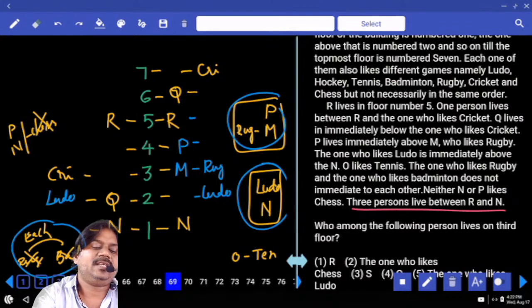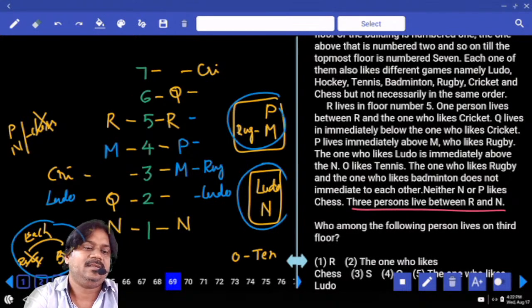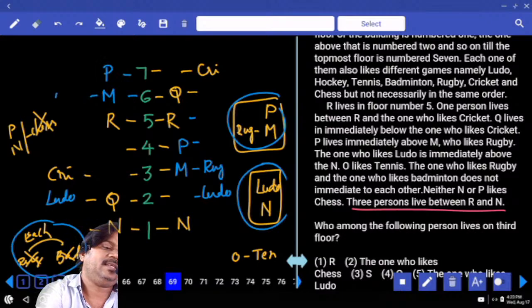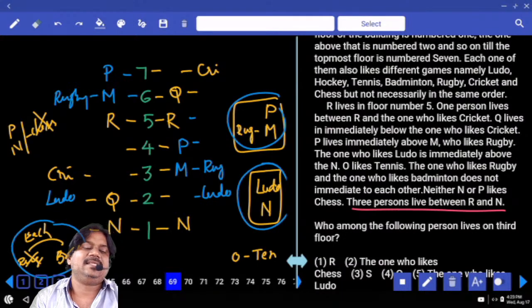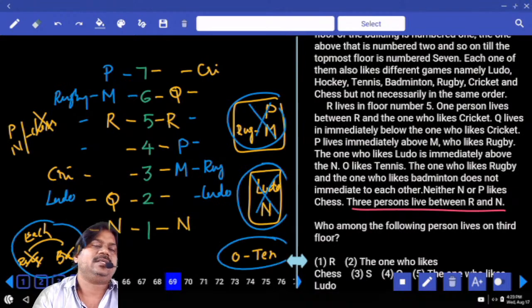Can we have a chance to write M here? No. Can we write M here? Yes, but which is not possible for P's place. And is it the place of M? Yes. And is it the place of P? M likes rugby, and P and N do not like chess. We have one more information, the name of the person who likes tennis.